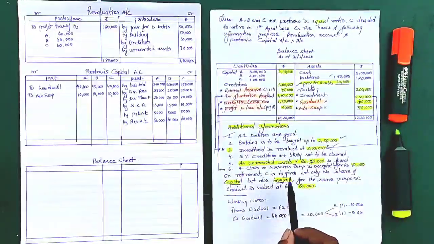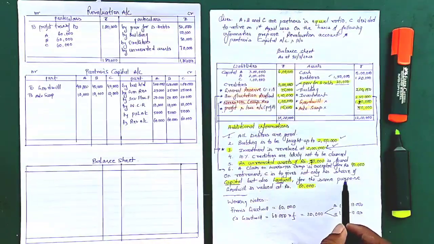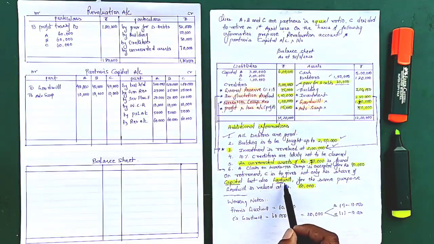Okay, now at last, when you finished the revaluation account, the important point is that now C is retiring, and for this purpose C is to be given goodwill, and the goodwill of the firm is 60,000. So if the goodwill of the firm is 60,000 and C's share is equal, that is 1 by 3, that will be 20,000. It will be given equally by both the partners, that is 10,000 each.